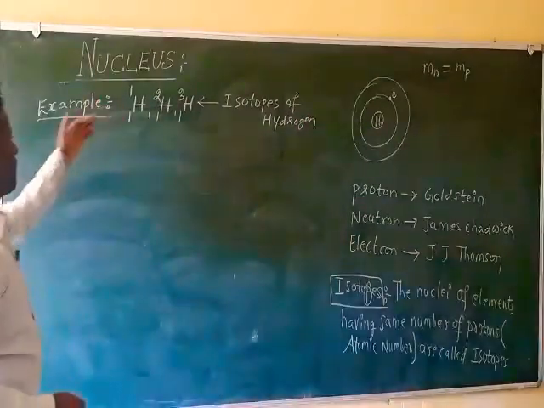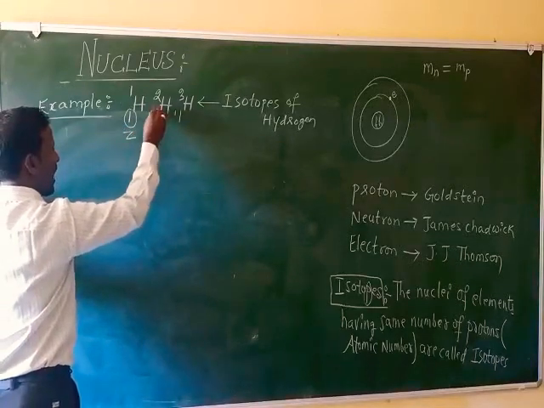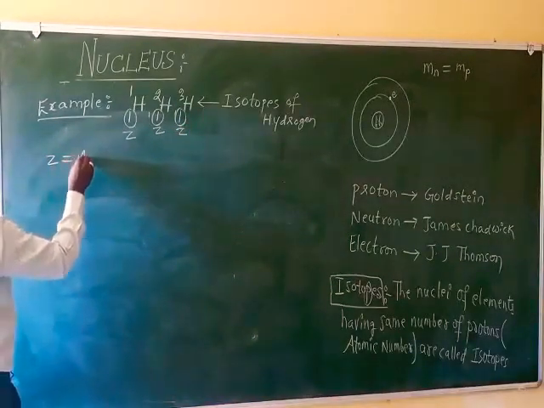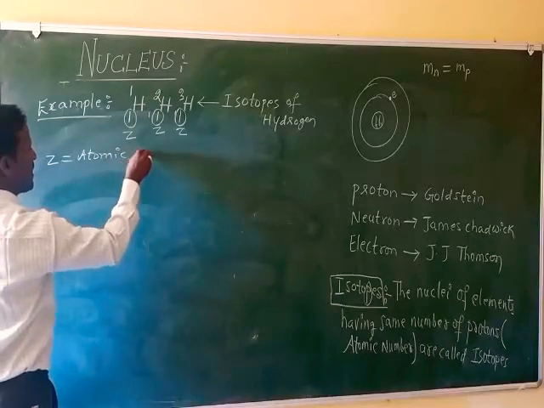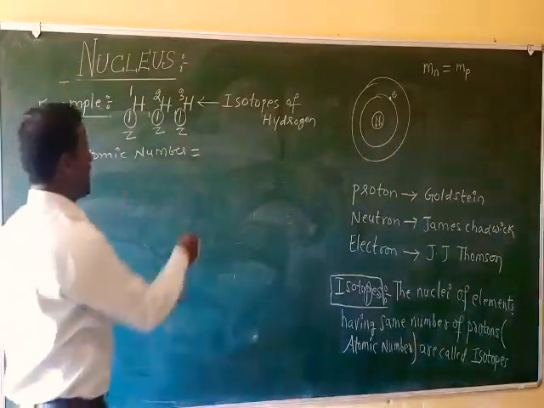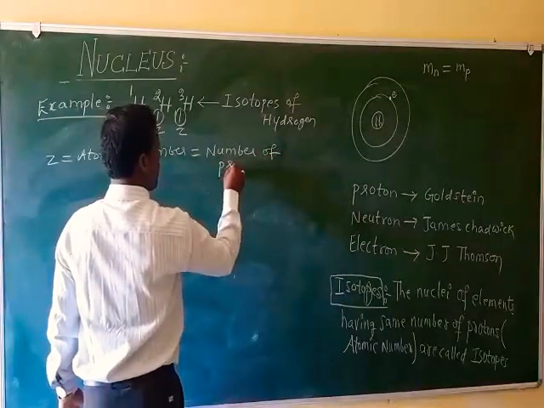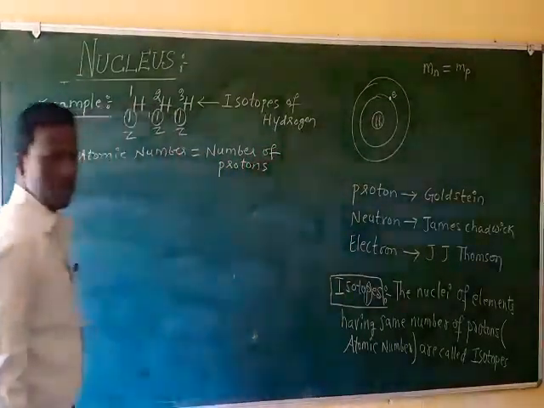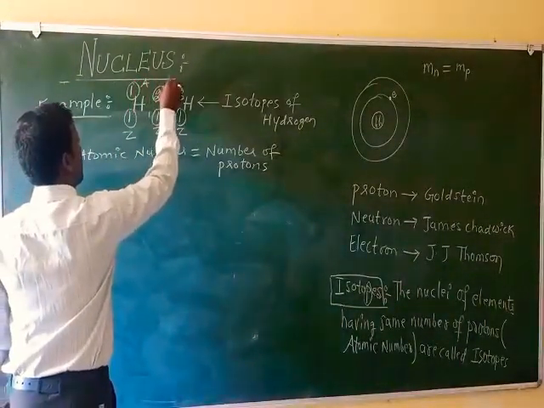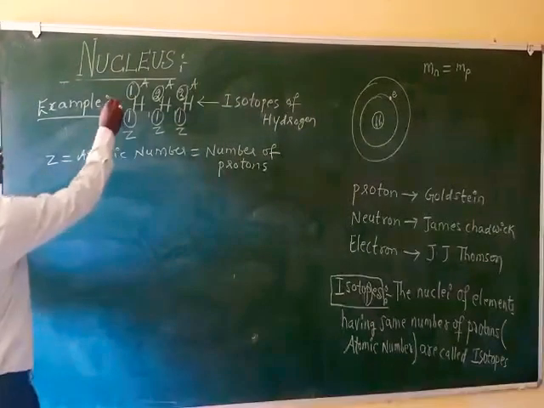See, the number of protons is called the atomic number. Z is the atomic number, and Z must be the same. Here Z equals atomic number. Atomic number is equal to the number of protons. So here this is the mass number, capital A.